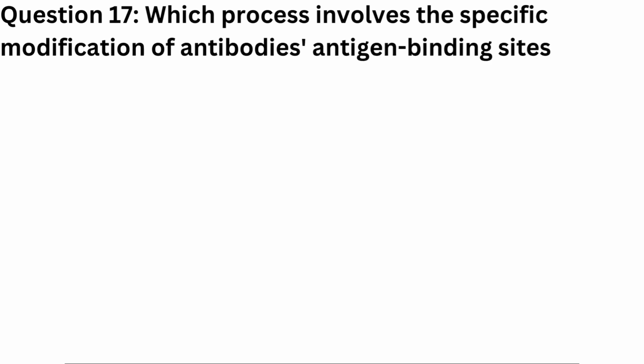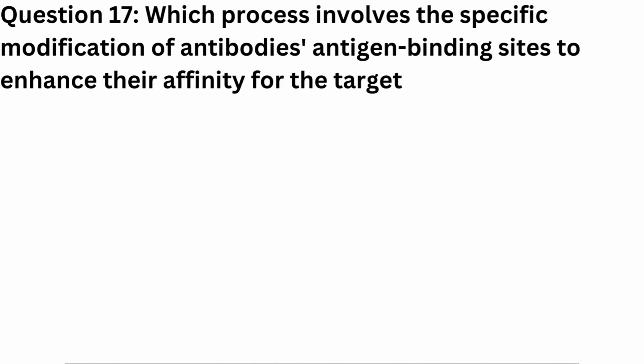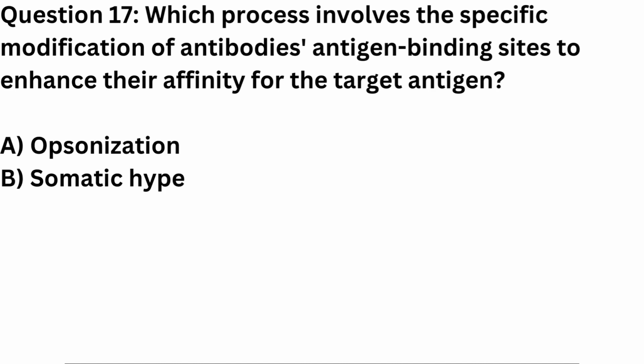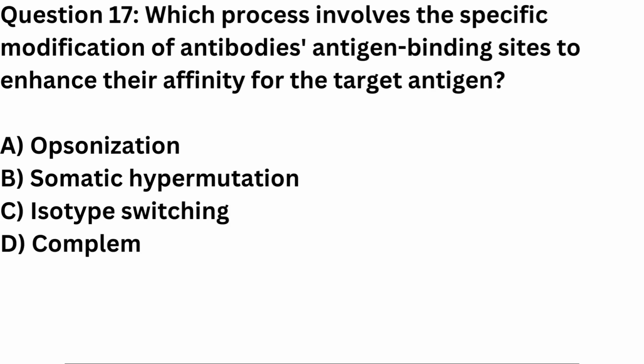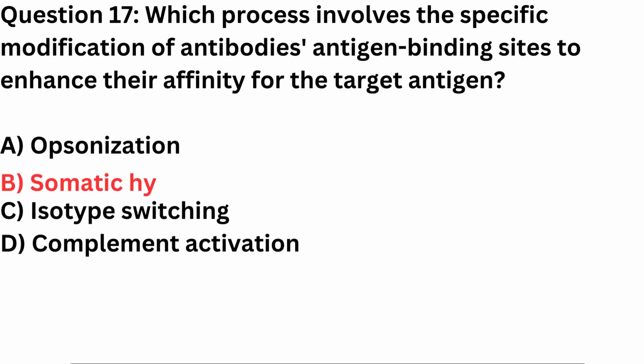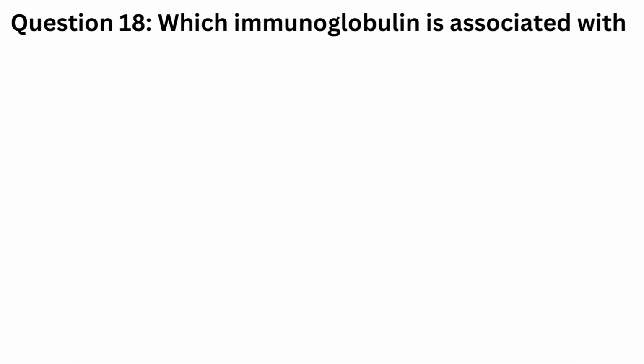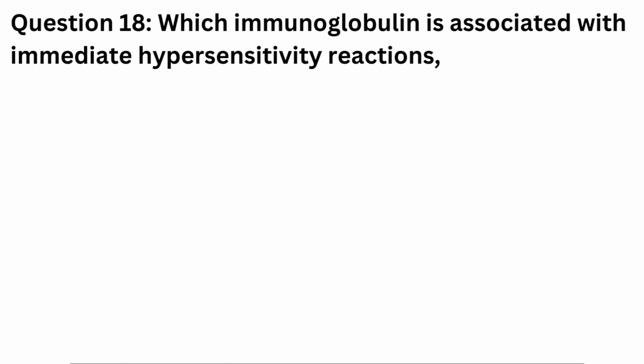Question 17. Which process involves the specific modification of antibodies' antigen binding sites to enhance their affinity for the target antigen? A. Opsonization. B. Somatic hypermutation. C. Isotype switching. D. Complement activation. Correct answer is B. Somatic hypermutation.